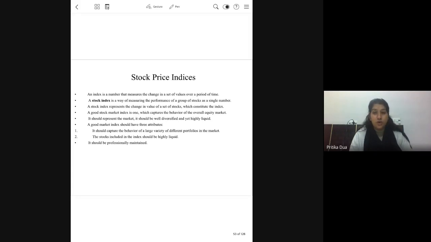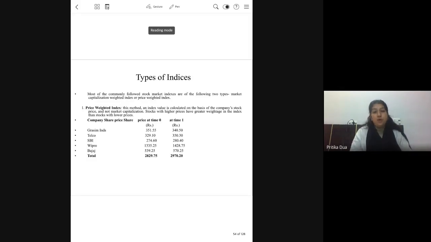So the types of indices. Now there are two types of indices broadly speaking. One is market capitalization based index and the second is price weighted index. Now, what is the difference between the two? Literal meaning: a price weighted index is an index value which is calculated on the basis of the price of the share of a company which is part of that index.